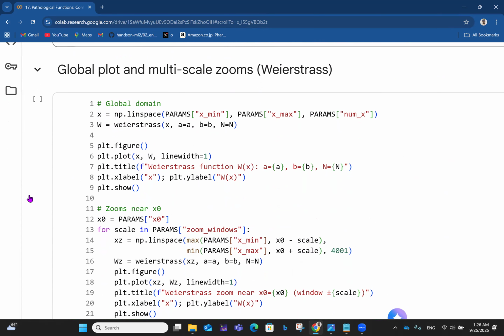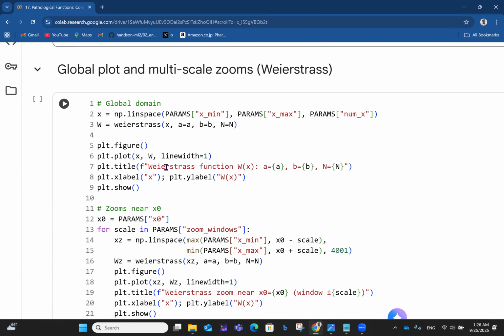Now let's talk about the global plots and multi-scale zooms for Weierstrass. For the global domain, we have x, which is np.linspace with params minimum, maximum, and number of x. Then we have W, which is the Weierstrass function, which takes x, a equals a, b equals b, N equals N, all the values we've declared before.